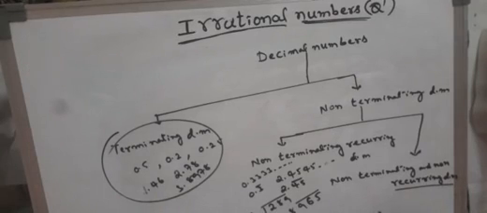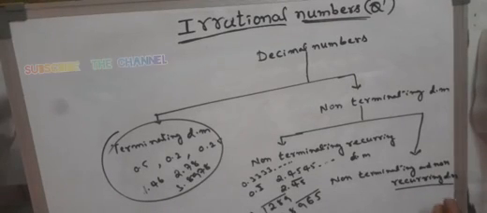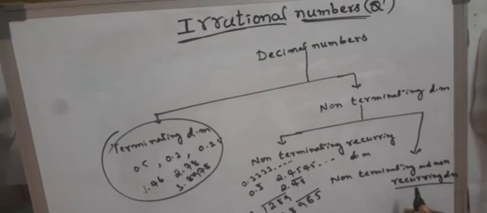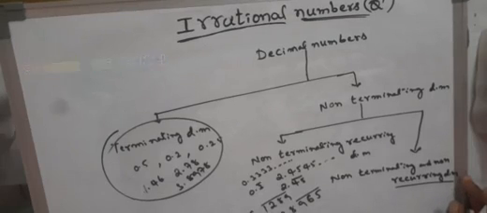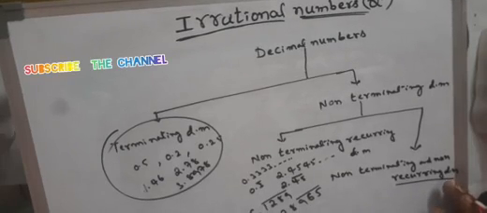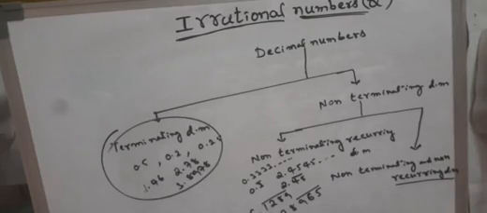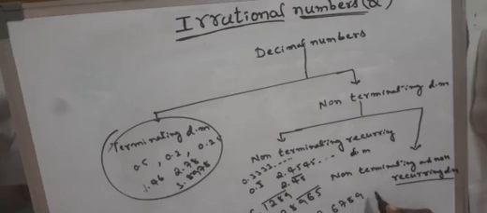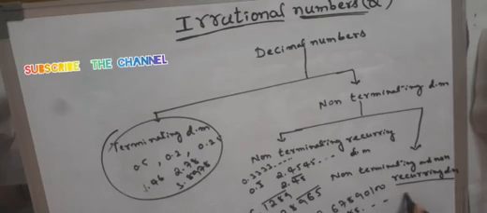Now, non-terminating and non-recurring decimals. First of all, what is the meaning of non-recurring decimals? After the decimal point they will not follow any regular pattern, unlike recurring decimals. For example, 2.67890100285 and so on.